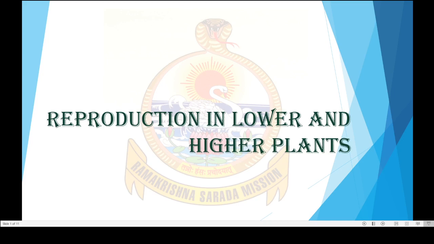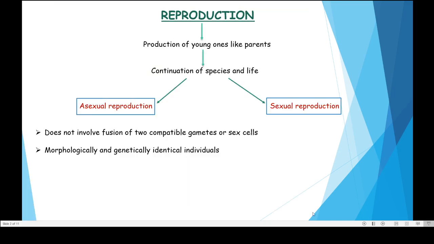Today we will be dealing with the lesson reproduction in lower and higher plants. First of all, let us understand what reproduction is. Reproduction is the production of young ones like their parents. This process leads to continuation of a species and ultimately continuation of life. There are two modes of reproduction: one is asexual reproduction and the other is sexual reproduction.